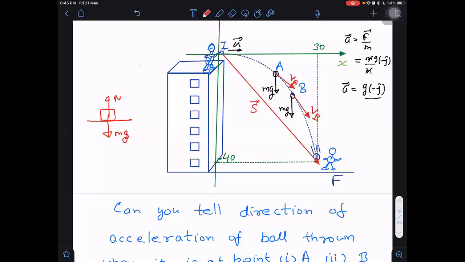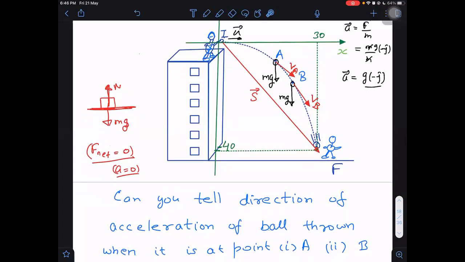Why? Actually, the forces are balanced. Normal force. Net force on that will be 0. If net force is 0, ground can also apply force. Ground is not making it move. Okay. So in this case, acceleration 0. When acceleration is 0, direction will become arbitrary, a null vector. Null vector means we cannot define its direction. It is arbitrary. Okay. Is that okay? Yes, sir.